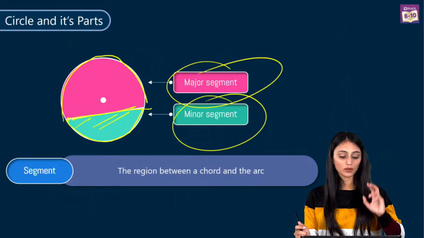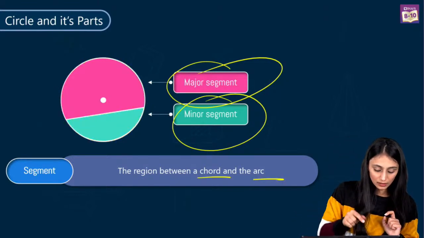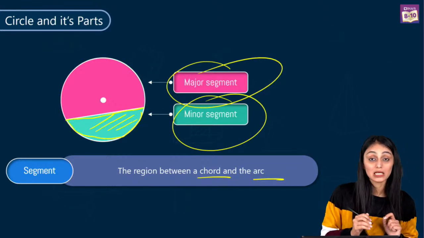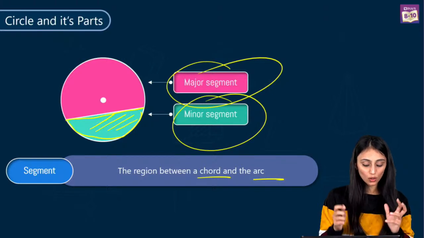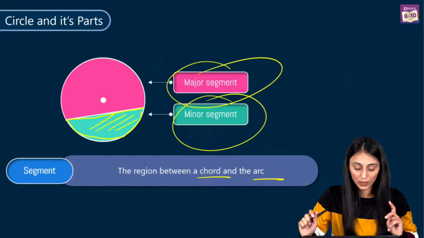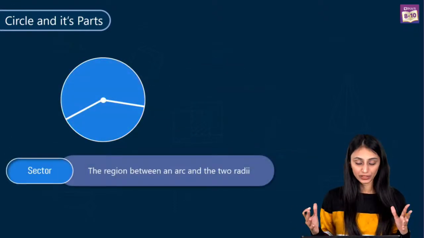See, if you talk about the segment, it is the region between the chord and the arc. You can see that this is the chord, and this is the arc. That's called the segment. I'm sure that all of you know what minor and major segment is now. Okay. Now let's divide the circle differently.